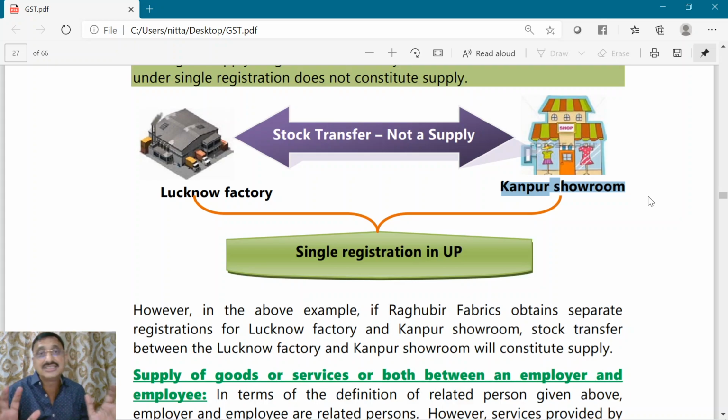Then since there is a separate registration, they will be considered as distinct persons and that stock transfer will be treated as a supply though there is no consideration. Because if they have separate registrations in the same state, they will be considered as distinct persons.